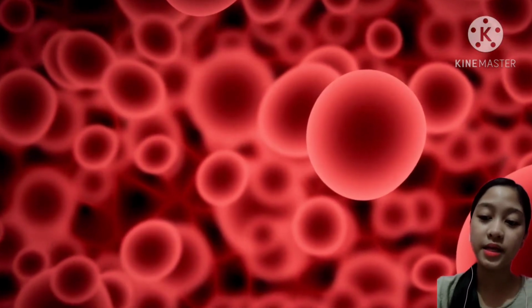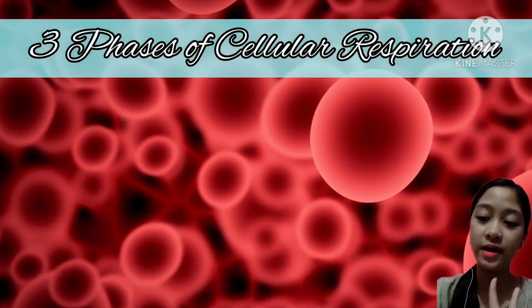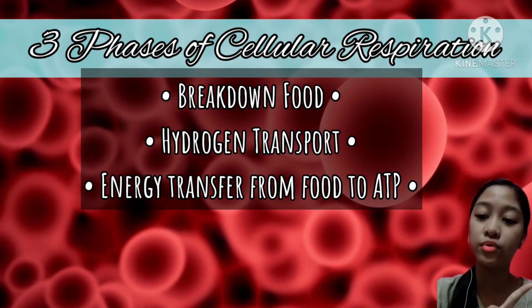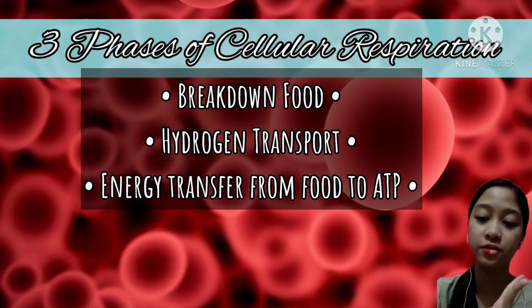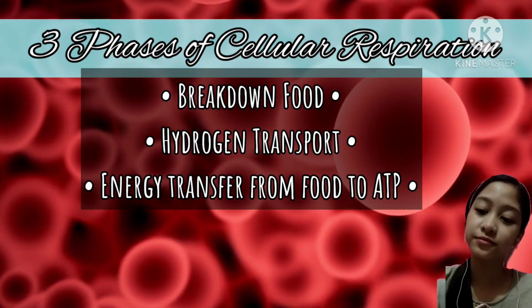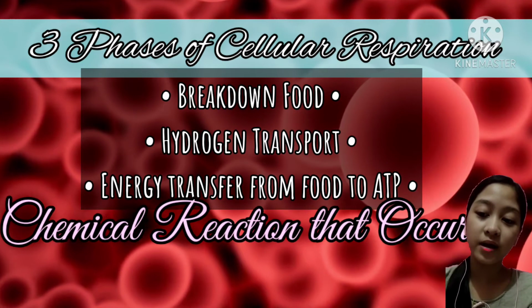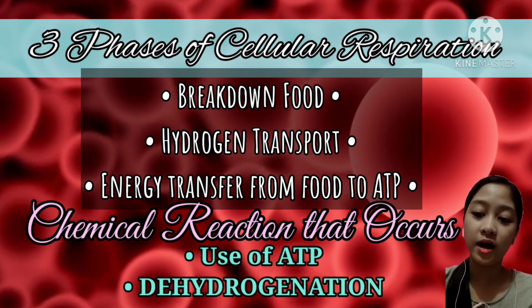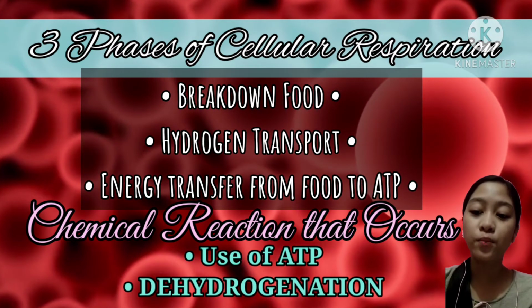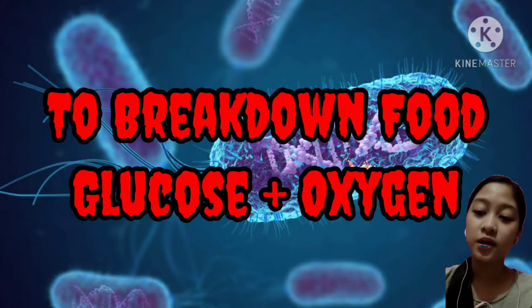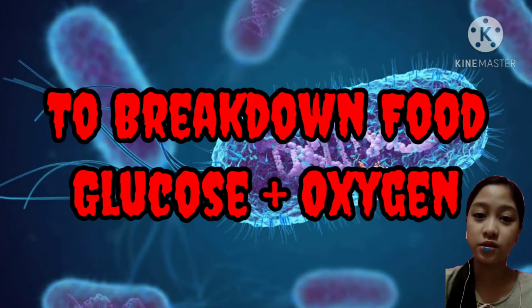And lastly, we also have three phases of cellular respiration. The first is breaking down food, the second is hydrogen transport, and the third is energy transfer from food to ATP. The chemical reactions that occur are the use of ATP and dehydrogenation. To break down food, the process of cellular respiration needs glucose and oxygen.